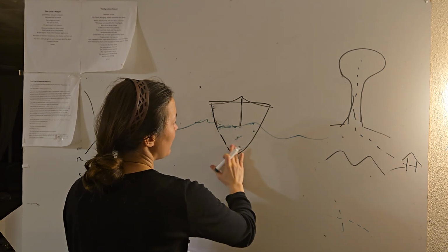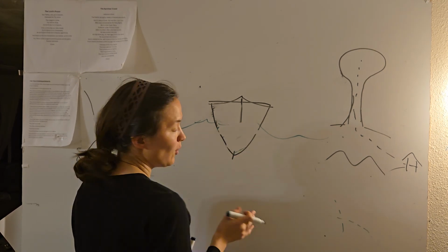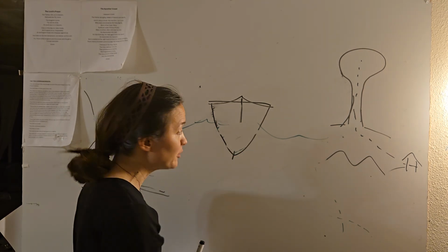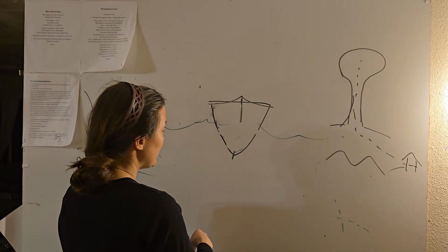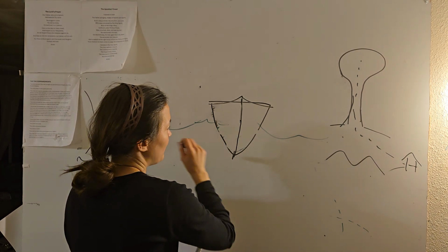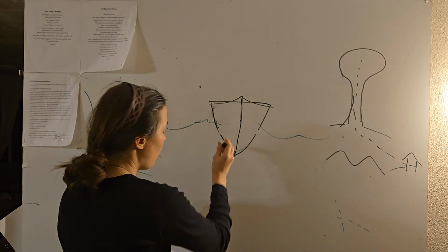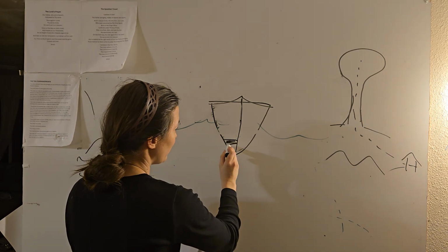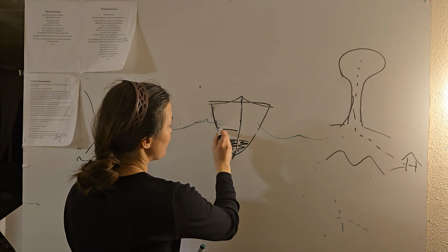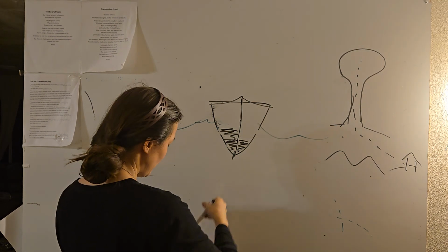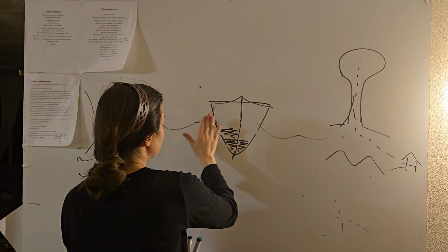What's inside the boat? Well, even though it's made out of metal, the density of the boat is actually quite low because it's full of air. It's full of people and air and cargo. This is why you don't want to overload your boat with cargo. Because the more cargo you pack in your boat, the higher the density of your boat is. Also, the more gravity pulls on your boat, and your boat will sink down.